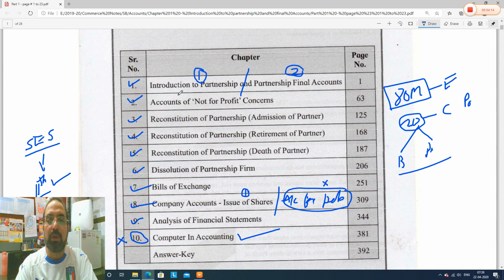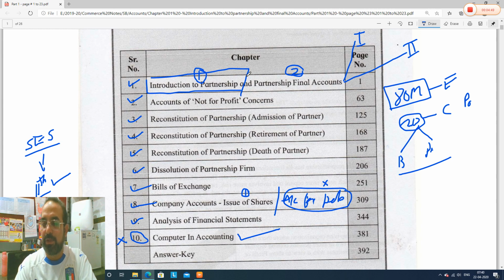Now the chapter which we are starting, Introduction to Partnership and Partnership Final Accounts, we will divide for our study purpose into 2 parts. Part 1 I will teach you in today's lecture, and part 2 we will study later. Which part will we cover today? Introduction to Partnership. What partnership business is, what act is applicable to partnership business, what the minimum number of partners required is, the maximum numbers, and the functions of partnership.